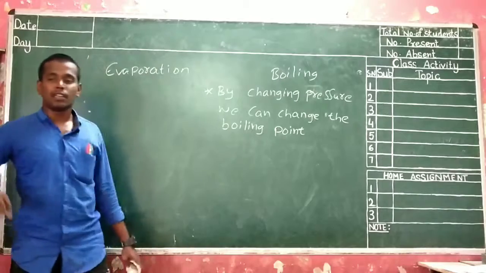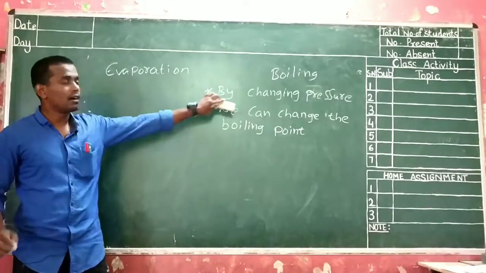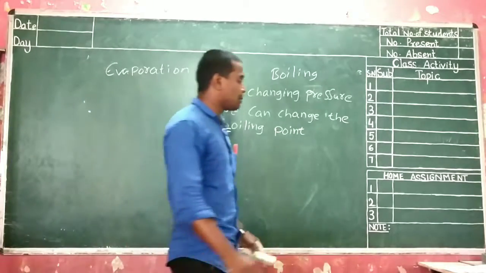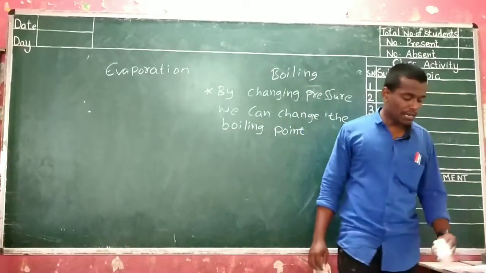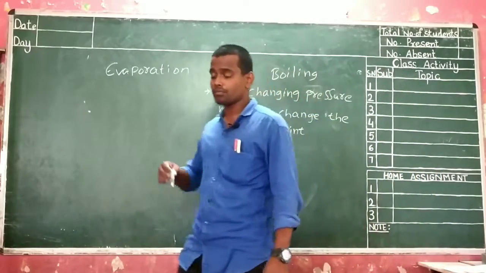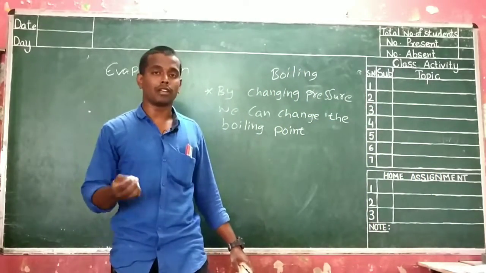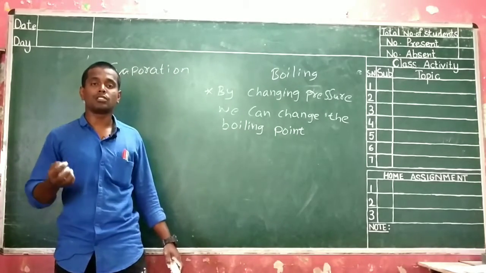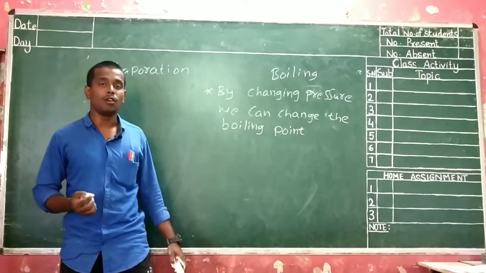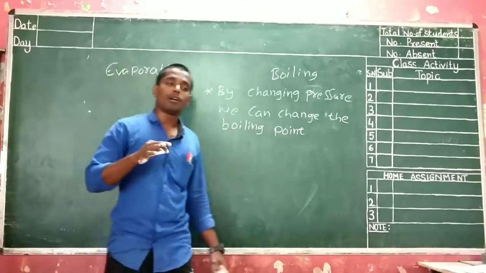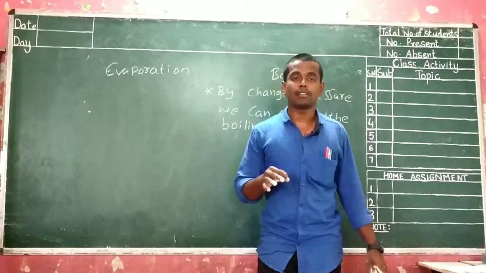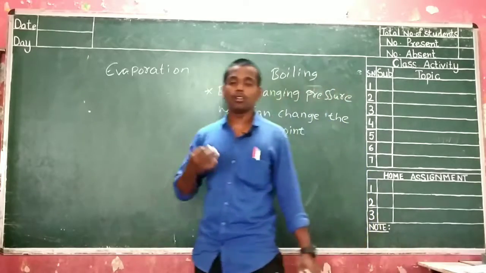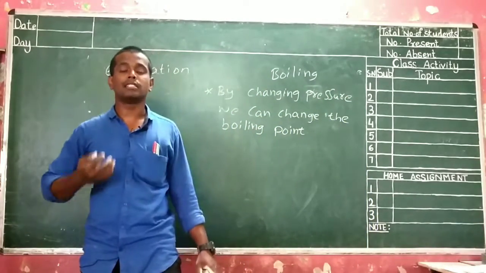That means if we apply some pressure on the surface of the liquid, automatically the boiling point changes. This is the main reason why we use pressure cookers for cooking. If you observe, the pressure cooker will cook the food very fast when compared to a normal vessel. Why? Because the pressure cooker locks the air present inside it, and the air also absorbs heat and expands.